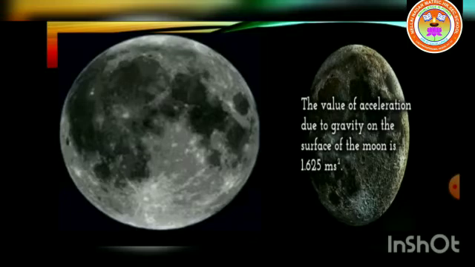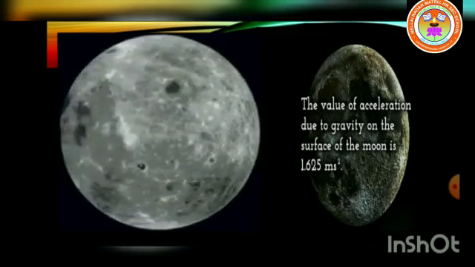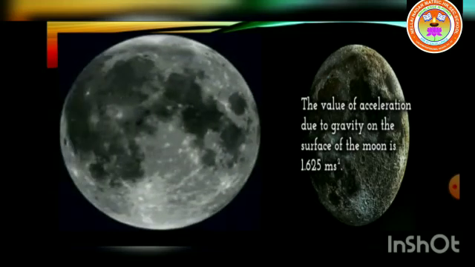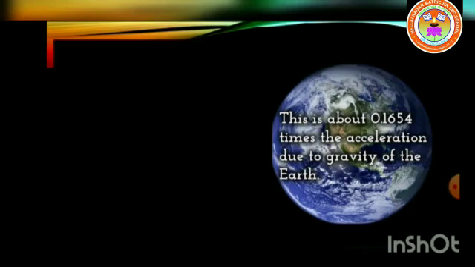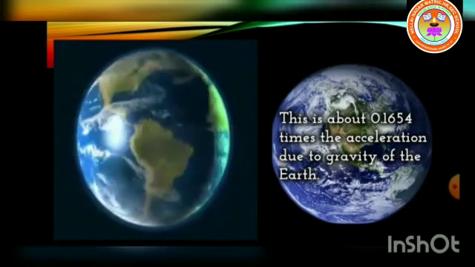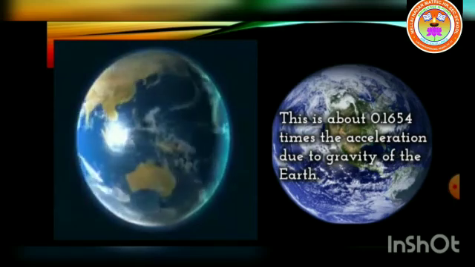The value of acceleration due to gravity on the surface of the moon is 1.625 meter second to the power minus 2. So this is about 0.1654 times the acceleration due to gravity of the earth.